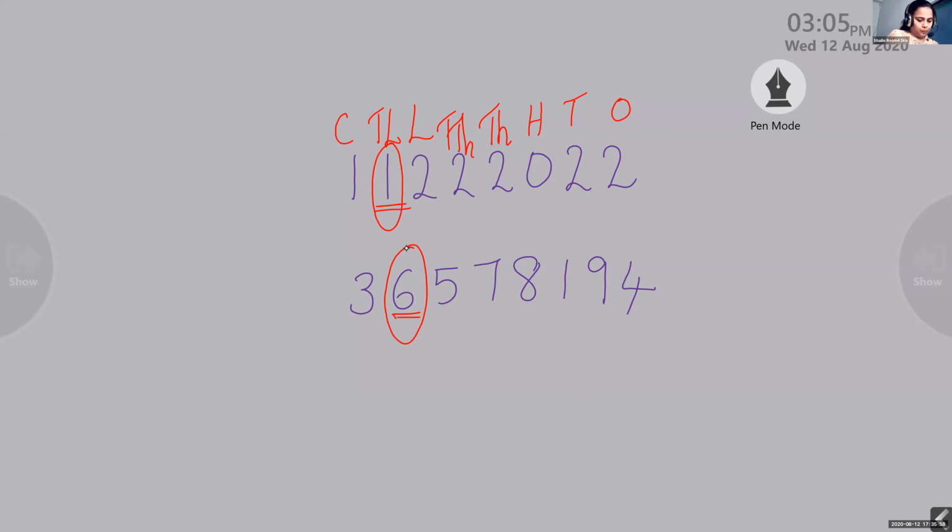So option D. So question number 4, children. What is the question? You have to find the sum of the digits in 10 lakhs place. First of all, you have to find which digit is in 10 lakh place. Here 1 and here 6. So when we add, you'll get 7. The answer is 7. So the option is D. Understood, children?